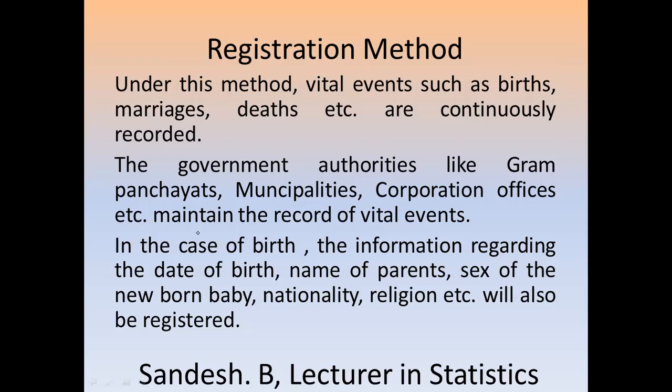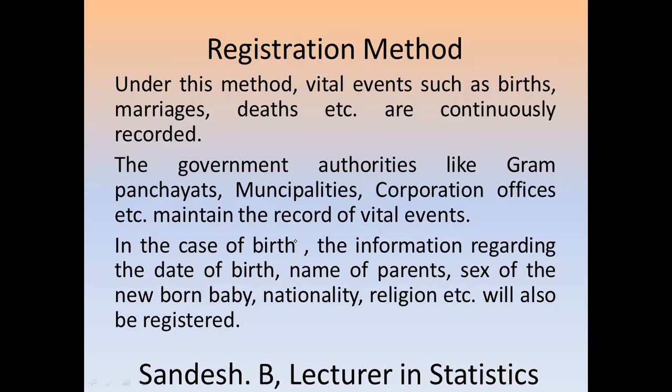In the case of birth, what information do we record? Information regarding date of birth, name of the parents, sex of the newborn baby, nationality, religion, etc. will also be registered. This is the primary information that we keep registering there.